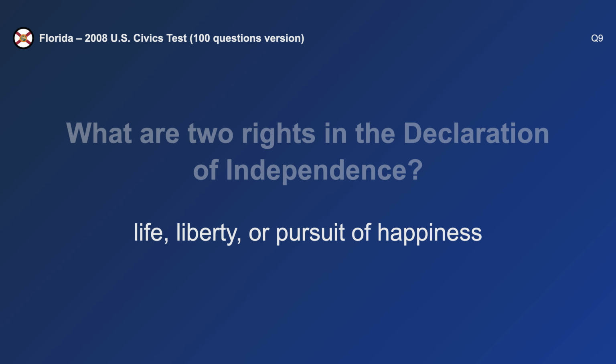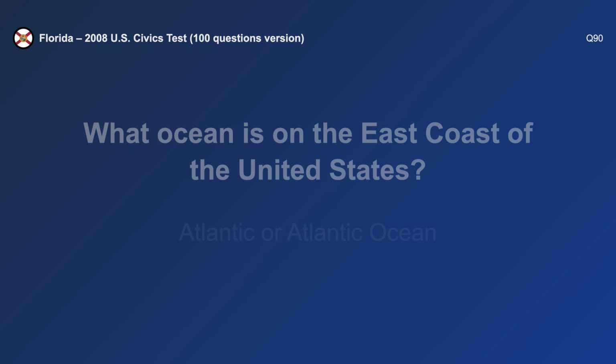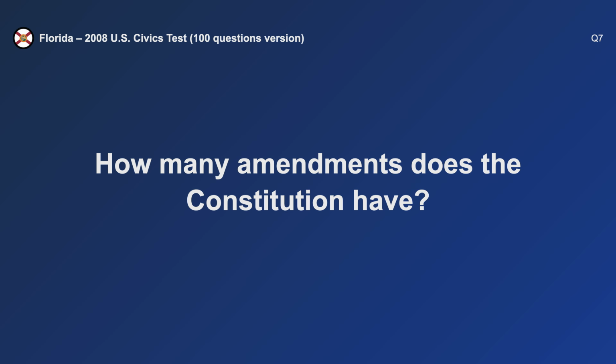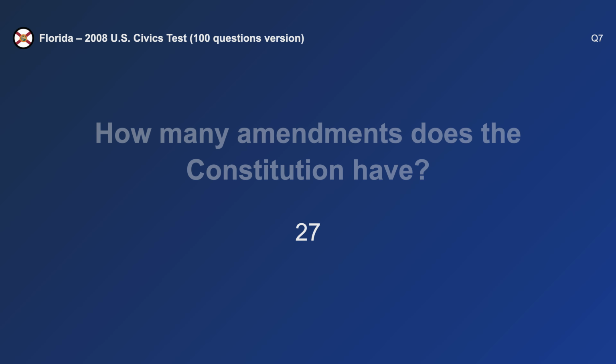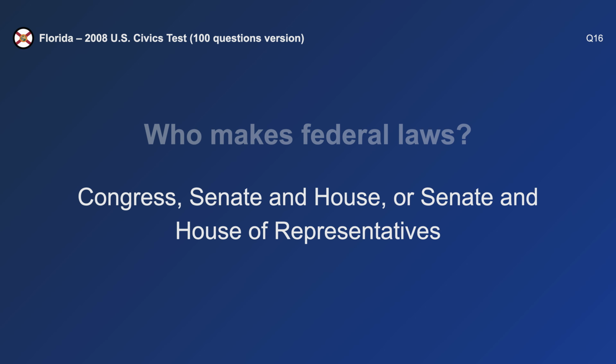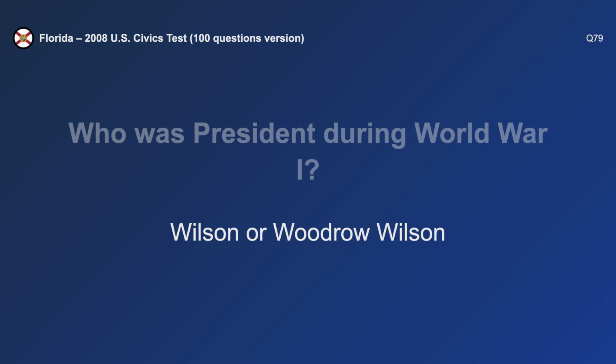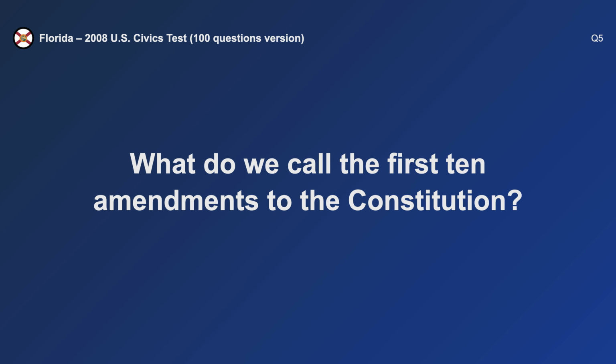Life and liberty. What ocean is on the east coast of the United States? Atlantic. How many amendments does the Constitution have? 27. Who makes federal laws? Congress. Who was president during World War I? Woodrow Wilson. What do we call the first 10 amendments to the Constitution?